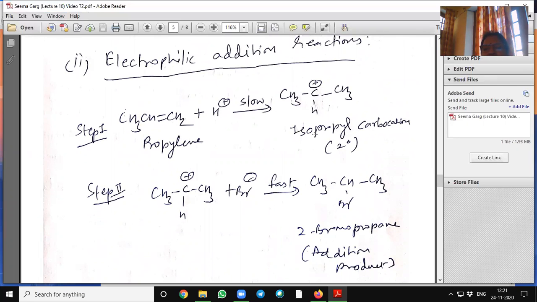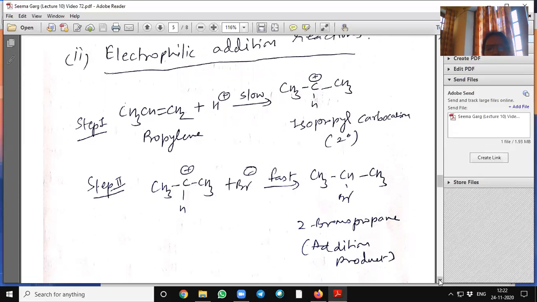It forms an intermediate, a secondary carbonium ion, the isopropyl carbocation, which is also a stable one. To this secondary carbonium ion, bromide is added by fast addition. It is a fast reaction and forms 2-bromopropane. It is an addition product.